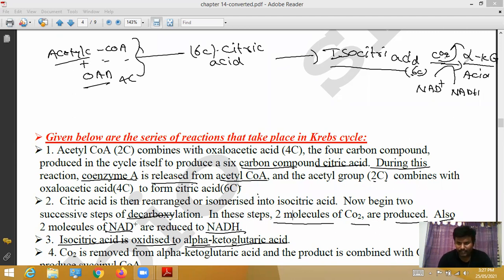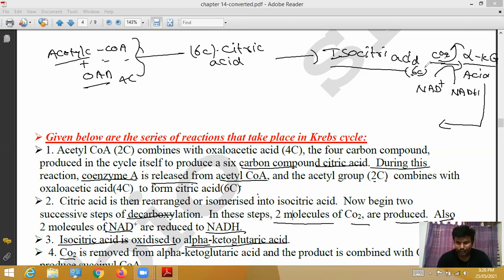Next, carbon dioxide is removed from the alpha ketoglutaric acid, and the product is combined with CoA. From this, carbon dioxide is removed, and the product is combined with CoA.